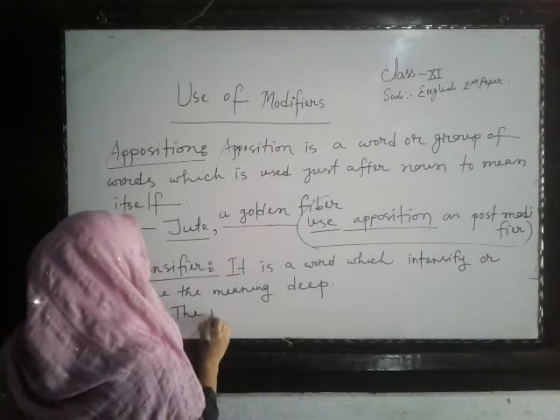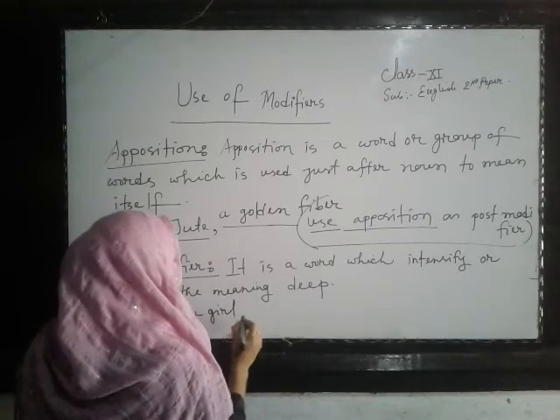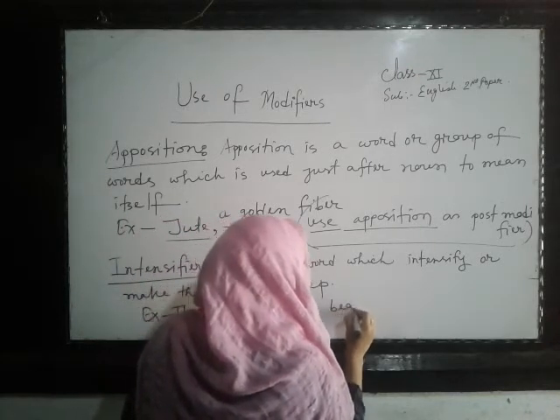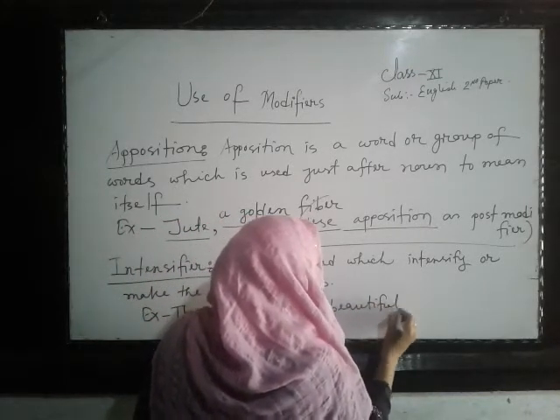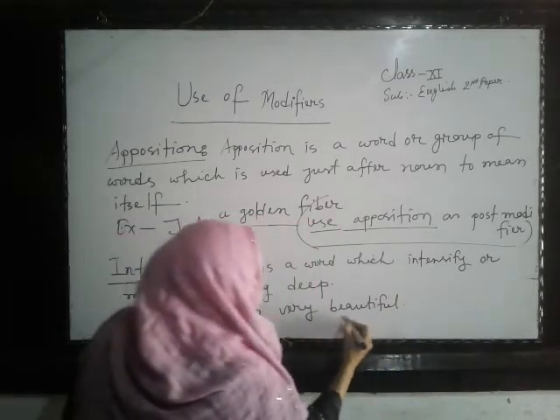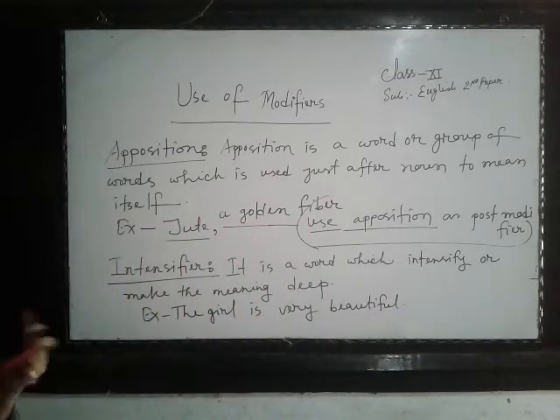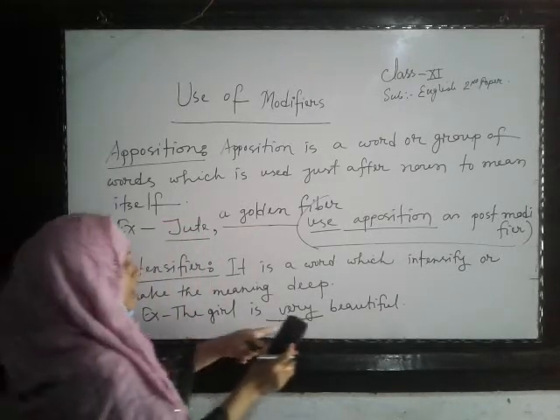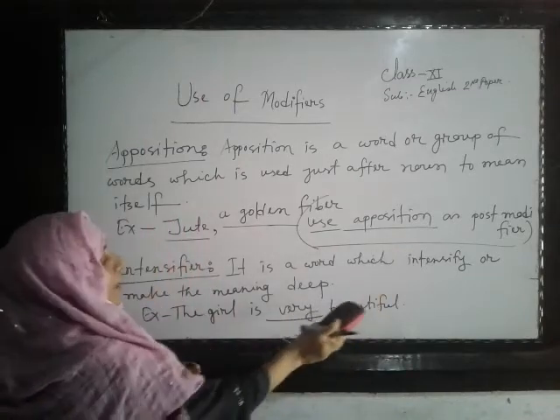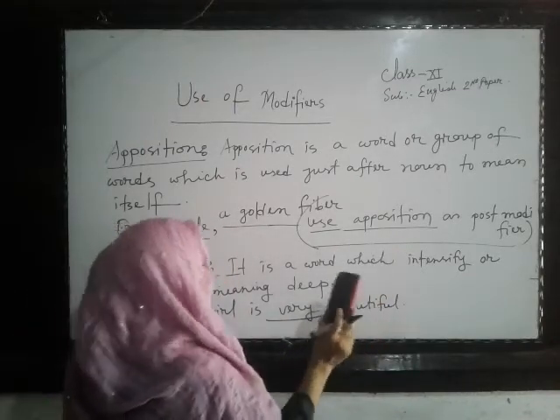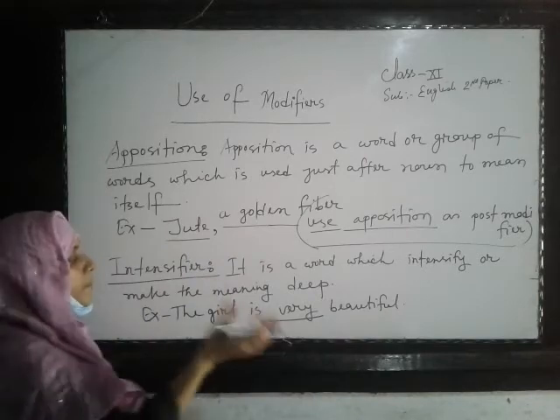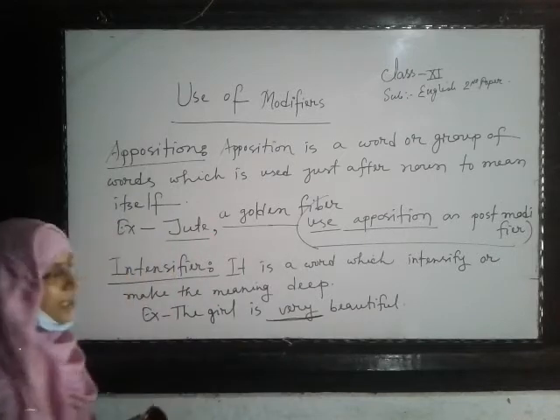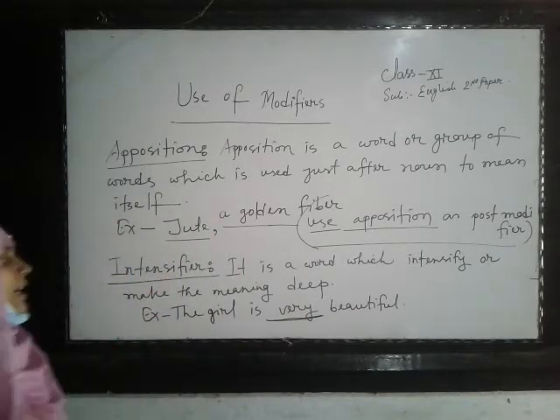the girl is very beautiful. Look, the girl is beautiful. It is an adjective. It is complete meaning. But if I say the girl is very beautiful, that means it intensifies the meaning of beautiful. It modifies beautiful more deeply, more beautiful. So very is the intensifier here. So what is the intensifier? Very.